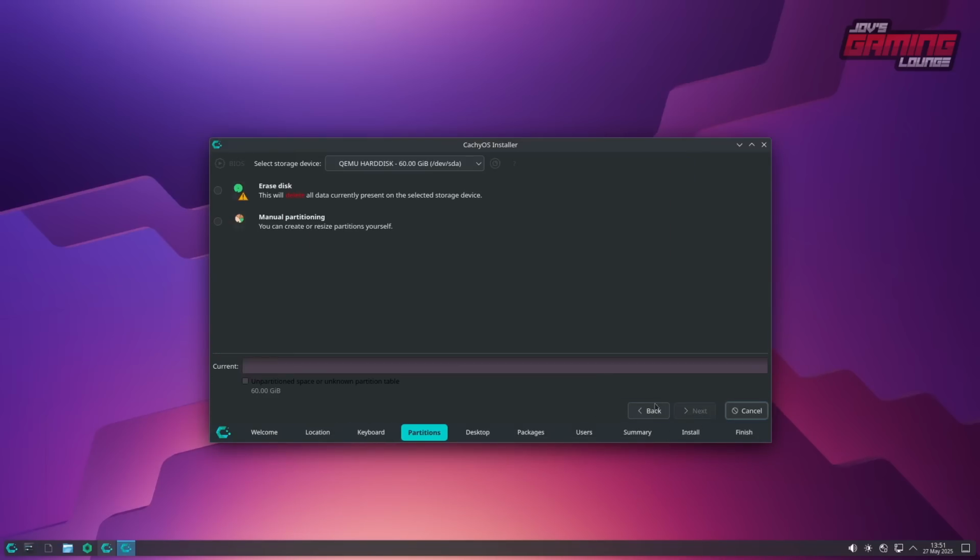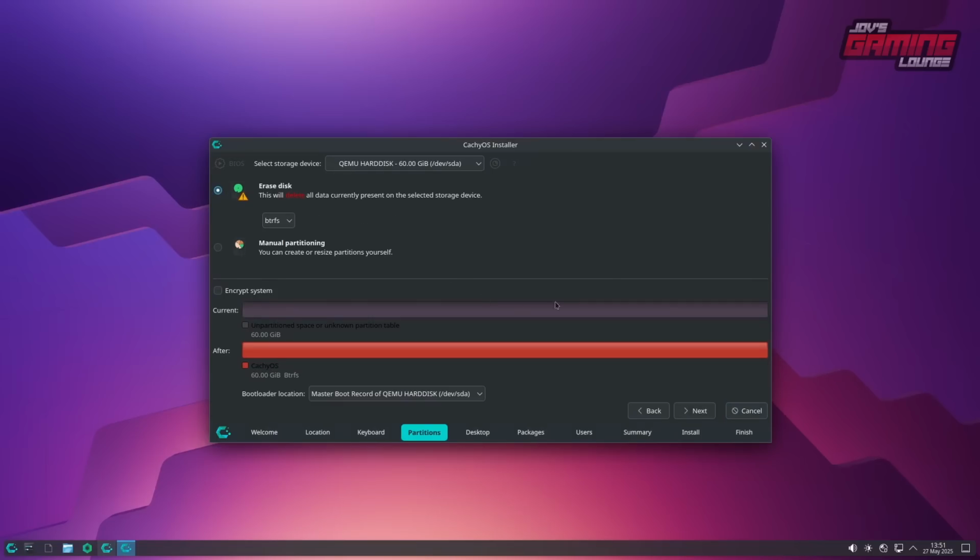US default. Now, when it comes to your disk, I highly recommend you do this on its own hard drive. I typically always have a spare SSD available so that I can do things like this. I'm going to erase disk. And the default is going to be BTRFS. We'll go with just that. We'll continue by hitting next.